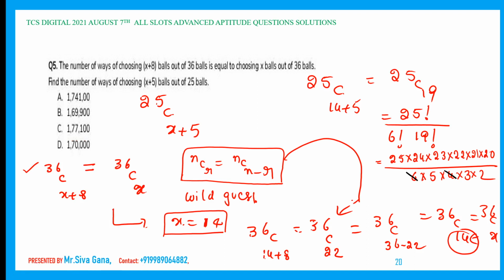So 6 4s are 24, that is out. 3 2s are 6. 5 5s are 25. 3 7s are 21. 2 11s are 22. Entire denominators are over, so 5 into 23 into 11 into 7 into 20. Using the on-screen calculator, this comes out to be 177,100, which is there in the options.